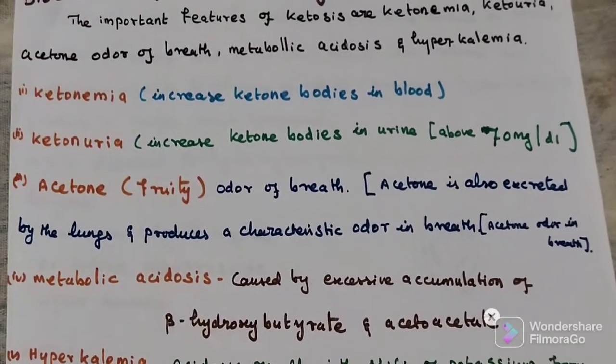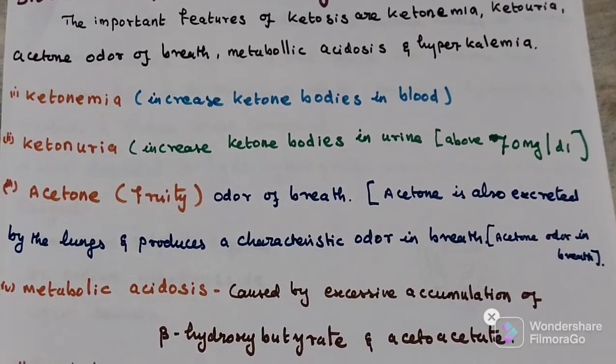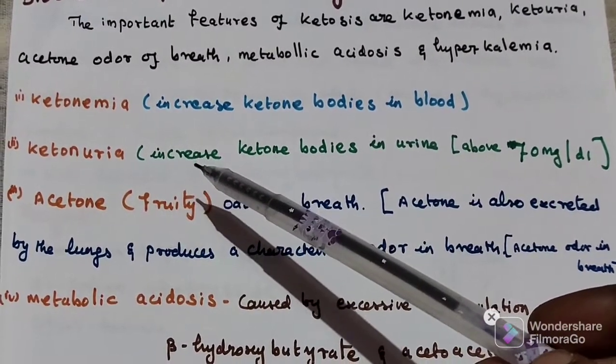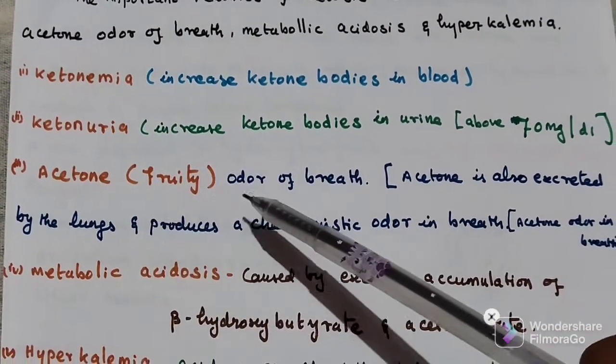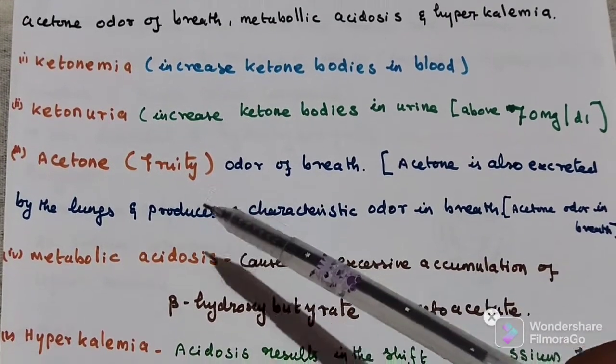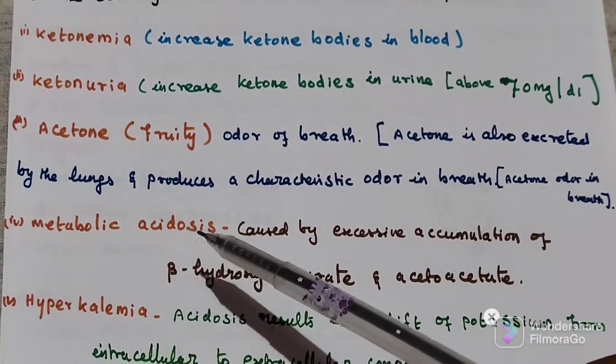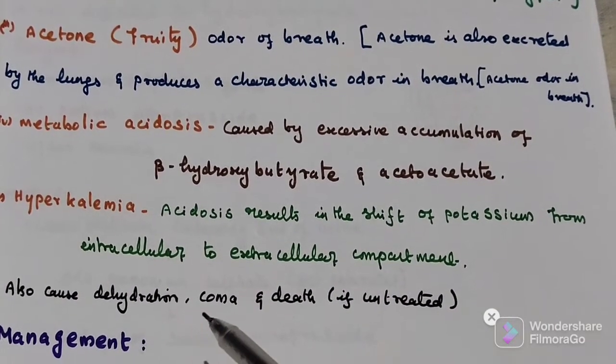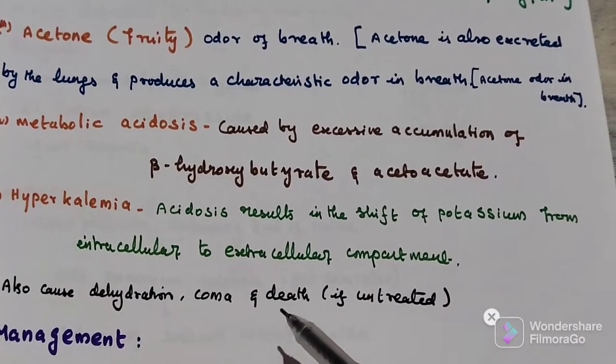So what are the conditions? Ketonemia and ketonuria. Both conditions together are called ketosis. Then fruity odor of breath from acetone, metabolic acidosis, hyperkalemia. It also causes dehydration and coma. If not treated, it leads to death.